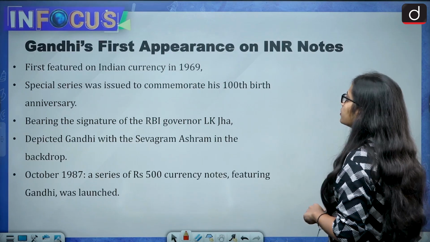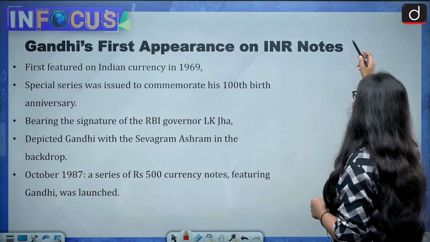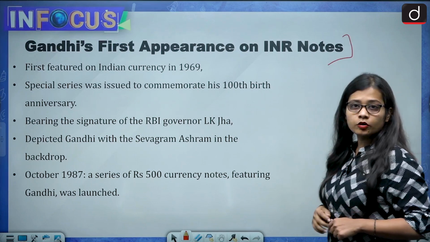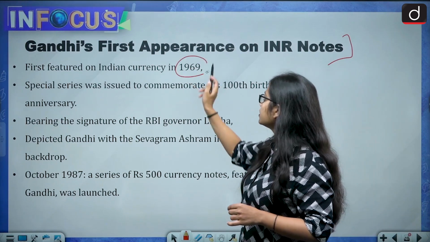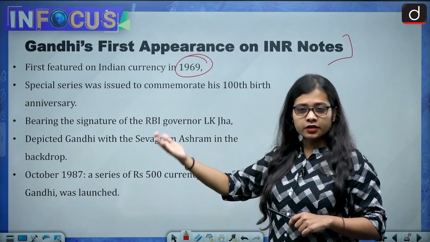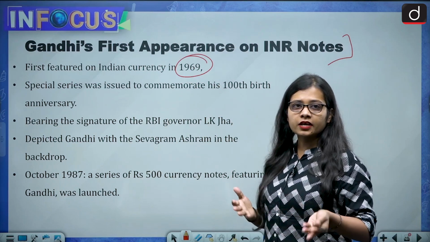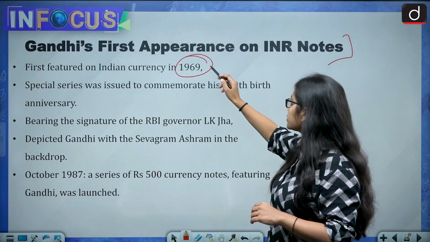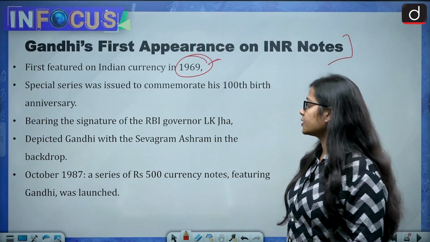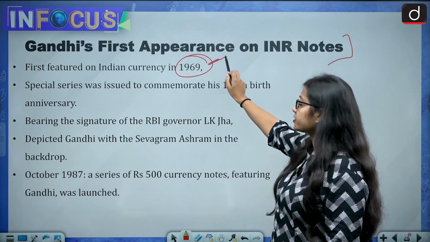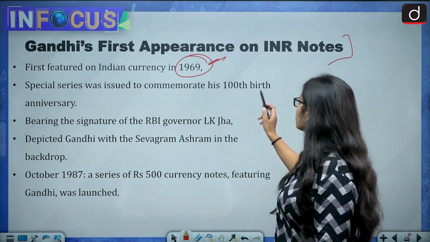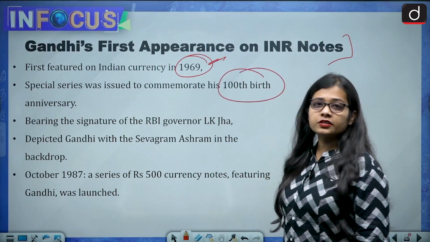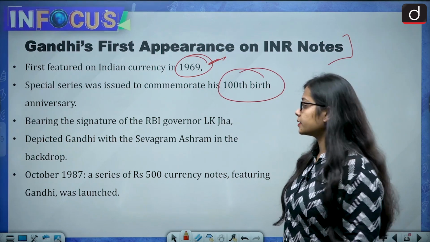Now let's talk about Mahatma Gandhi's first appearance on the INR notes. He was featured on Indian currency for the very first time in 1969. It means after the independence of India in the year 1947, for the first time it was in the year 1969. And in 1969, a special series was issued to commemorate the 100th birth anniversary of Mahatma Gandhi.